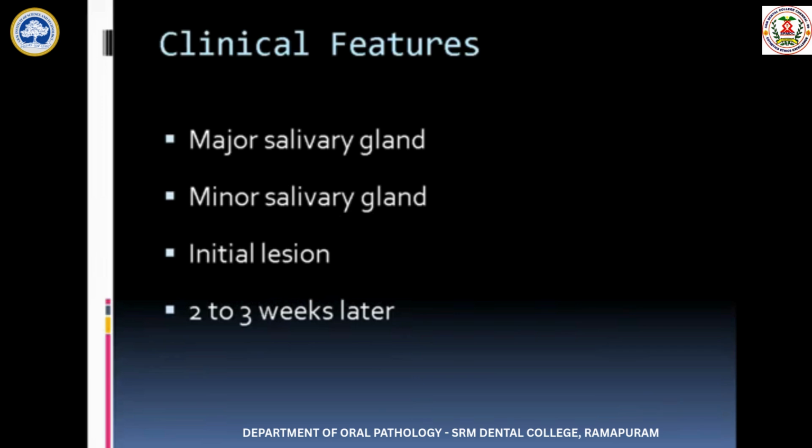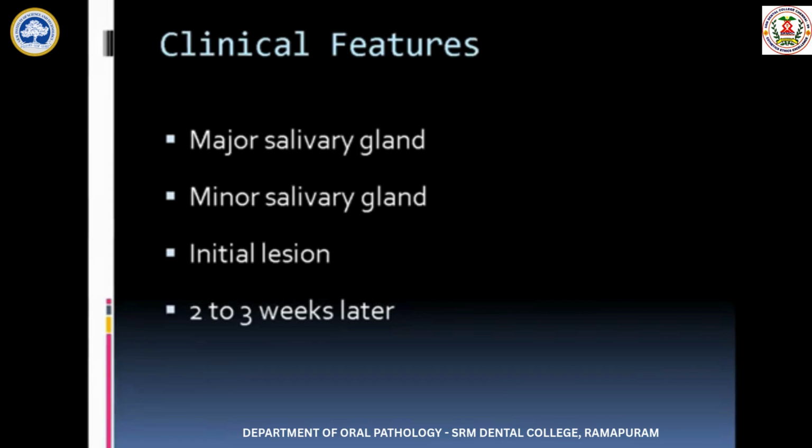So clinically, how will it appear? We have seen the 5 stages. In the initial stage, the necrotic or infarction stage, clinically you will not be able to appreciate anything. In the second stage, the sequestration stage, you will be able to appreciate a small swelling, a non-ulcerated swelling with pain or paresthesia. So this is the first clinical finding. Only from the second stage will you be able to appreciate it clinically.